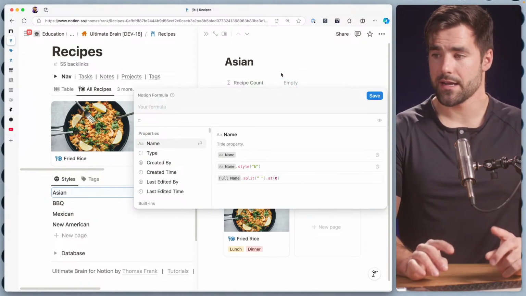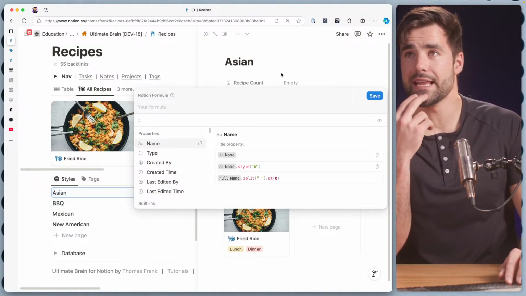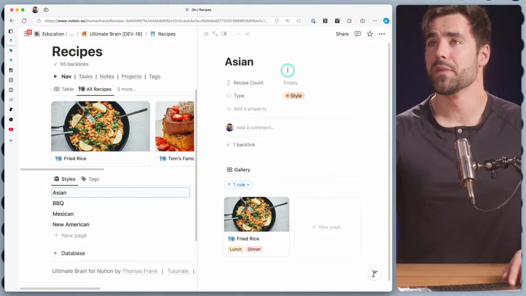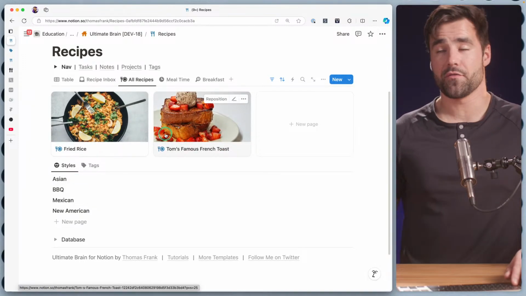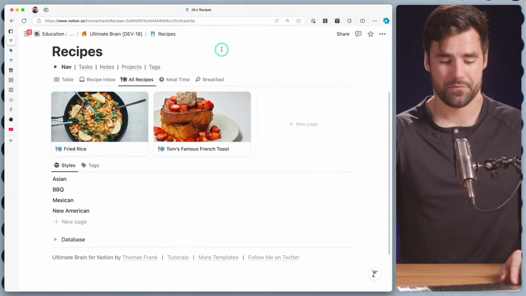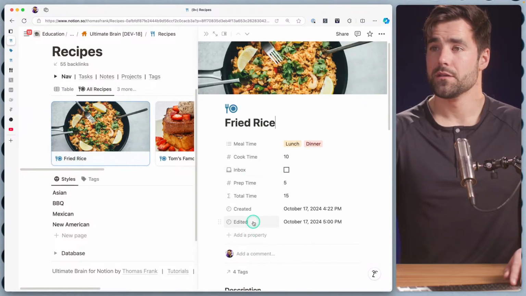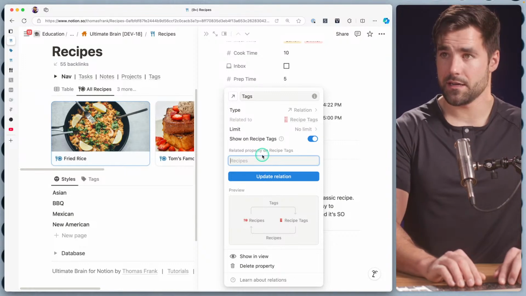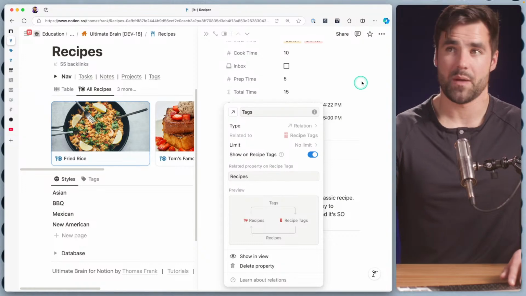So let's open up our nice little editor here. The way we get our count is we need to map through our tag relation, and I just realized we do need to make our relation bidirectional. Earlier, if you weren't tuned in, we created a relation between our recipe tags database and our recipes database, but we made it one directional, where we can only see the relationship from the recipes database. If we want to make our count here, we're going to have to make that relation bidirectional. So let's edit our tags property here, show on recipe tags, and recipes is actually perfect. I do want to type it out.